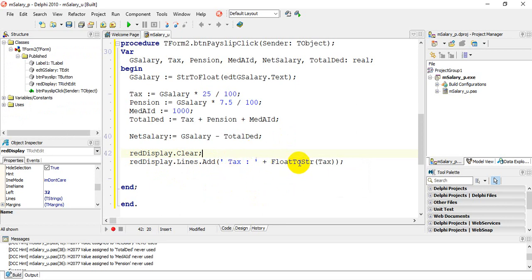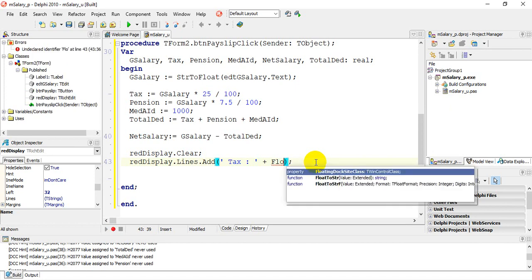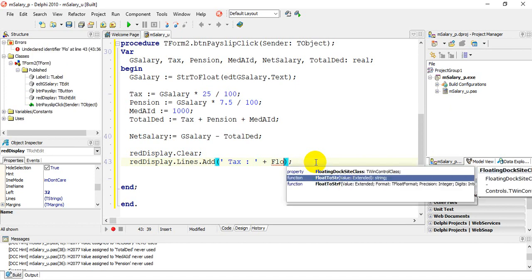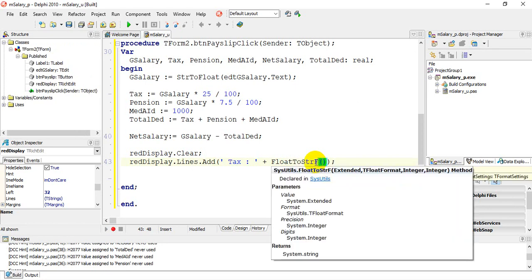Instead of using FloatToStr, I'm going to use FloatToStrF, with a formatting. So to pick that up, I'm going to go back, take all this out, and if I type FLO, you'll notice we have a FloatToStr, but we also have a FloatToStrF with formatting. And the formatting that I want to use is currency, because we're dealing with money.